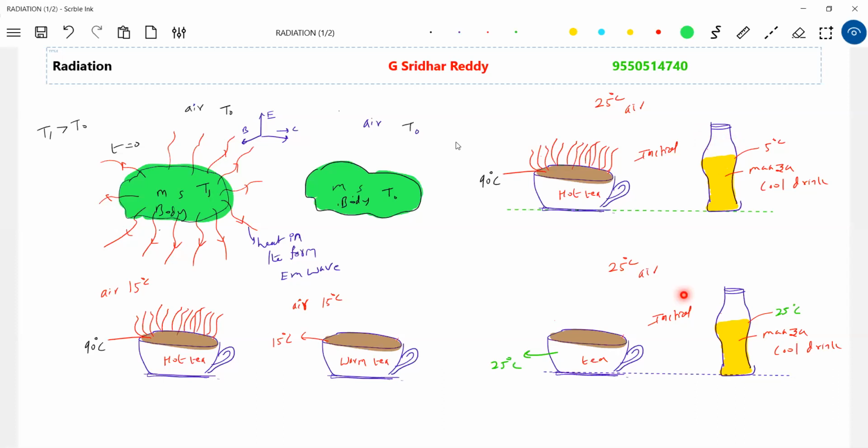Finally, when the temperature of the tea and the cool drink becomes that of the surrounding air, will heat exchange no longer occur? The answer is no. This tells us that all bodies radiate at all temperatures. Initially, the body will cool down; it will have emission, which I'll show in red color. And it will absorb.